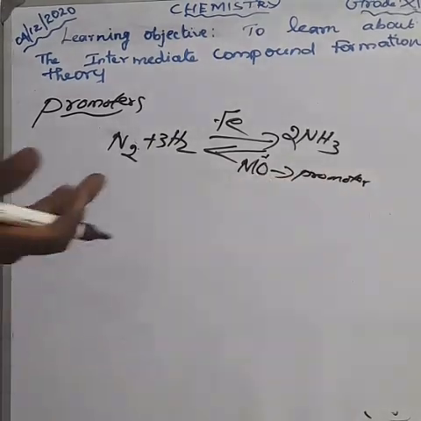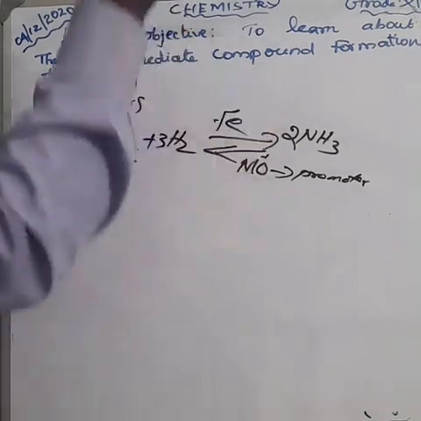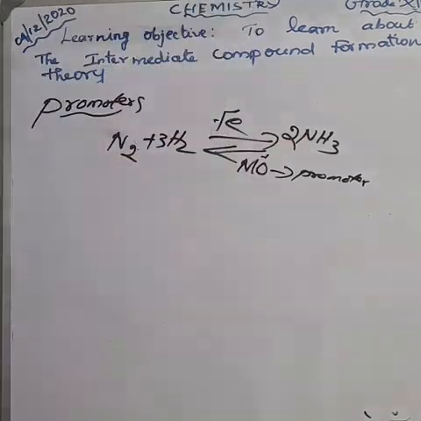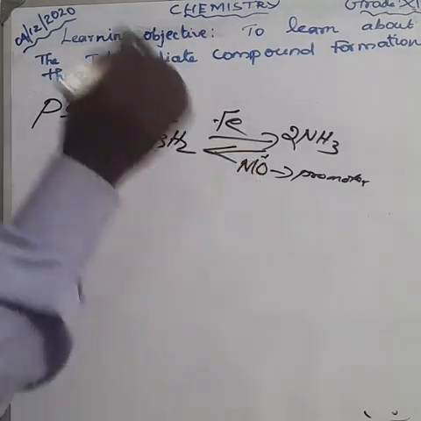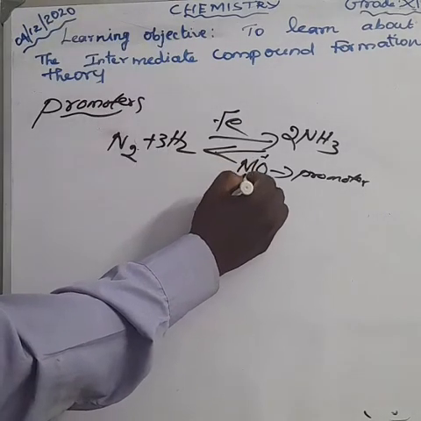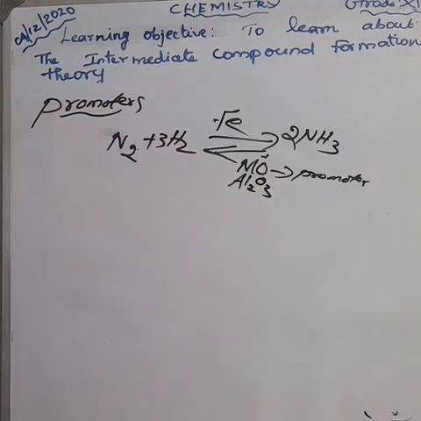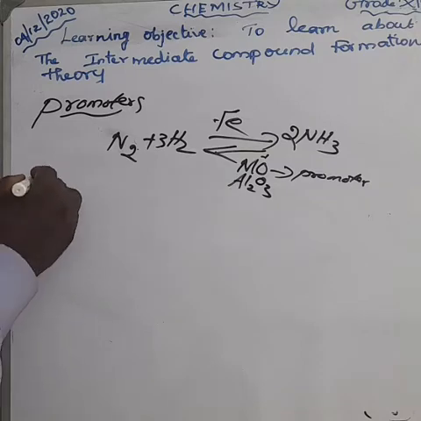Certain substances that increase the activity of the iron, or the activity of the catalyst, are called promoters. Otherwise, one more we also use here is aluminium trioxide. Aluminium trioxide is also used to increase the activity of the iron. Anyhow, what about the catalytic poison?